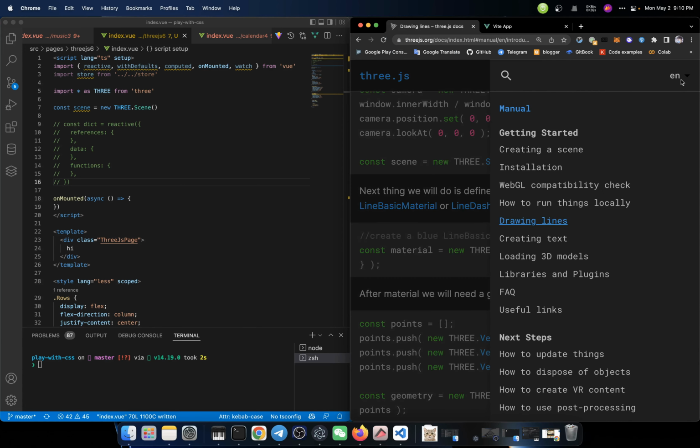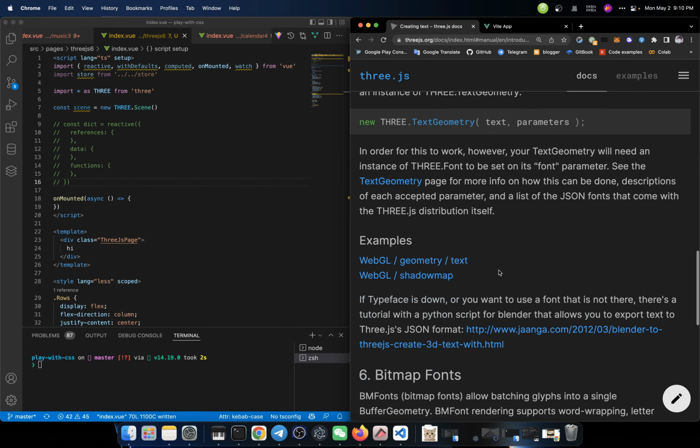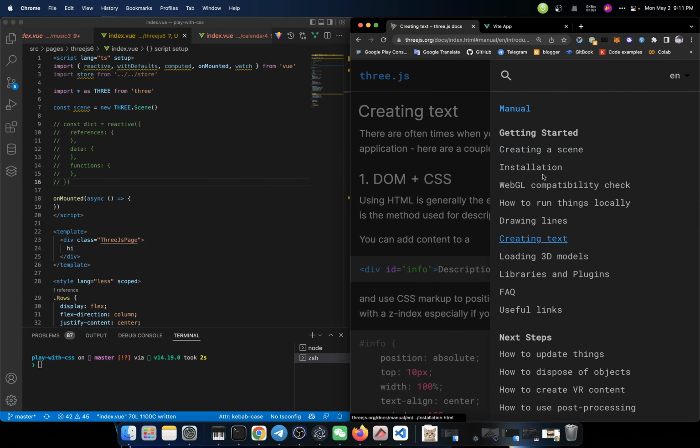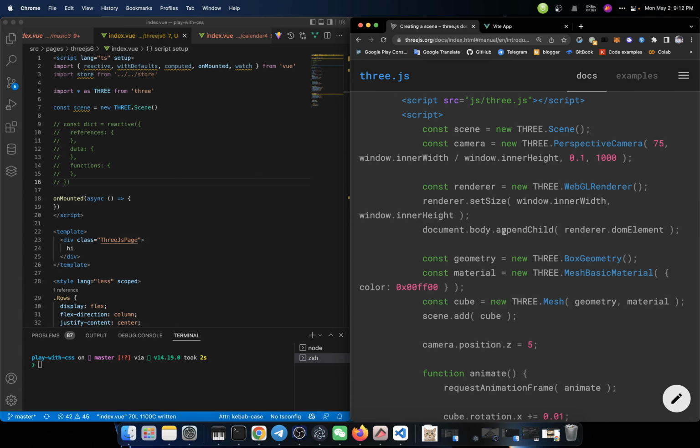Let me draw a line. How can we do that? Well, before I draw a line, let me ask how we can create text. Will it be more complex than creating a line? I don't know. Let me just start from the simplest one, creating a line. Or we could start by creating a cube, because I don't know how to display this scene on the screen. This is what we need to do. See, how can we do that?